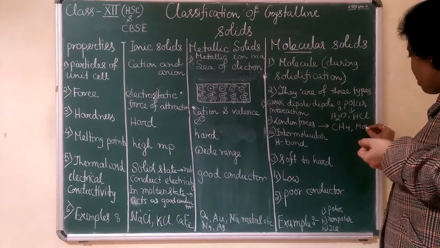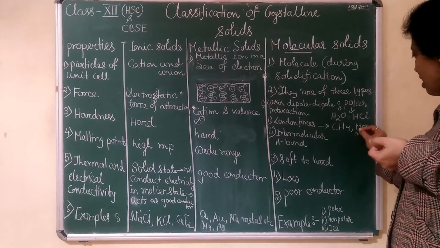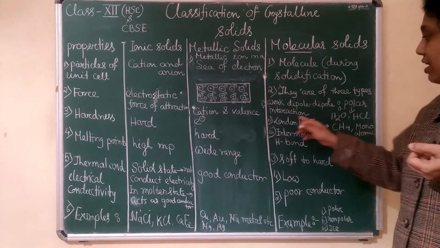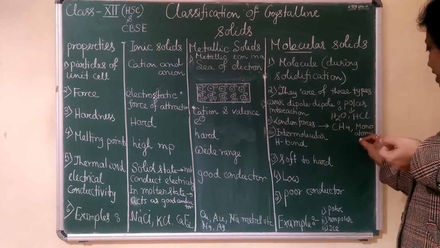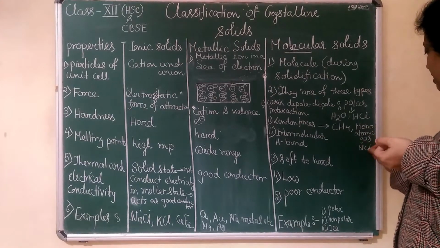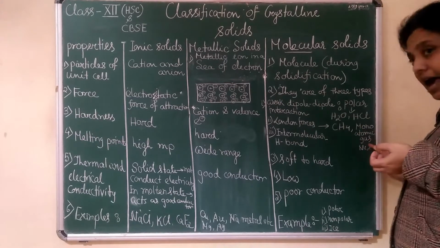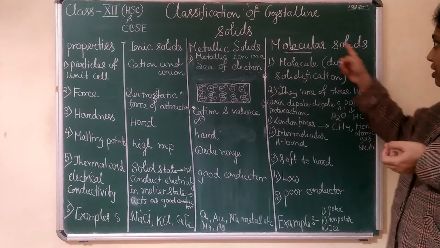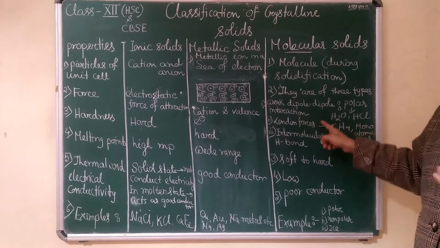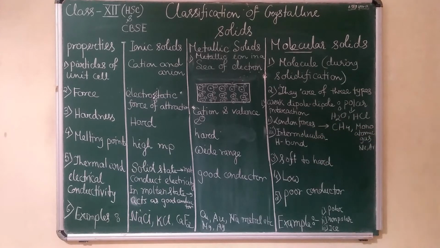Those monoatomic gases, such as neon and argon, also exhibit London forces. When they are monoatomic but act as a solidified substance, the force acting between them is called London forces.